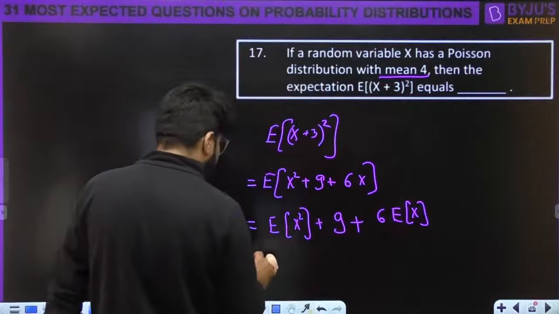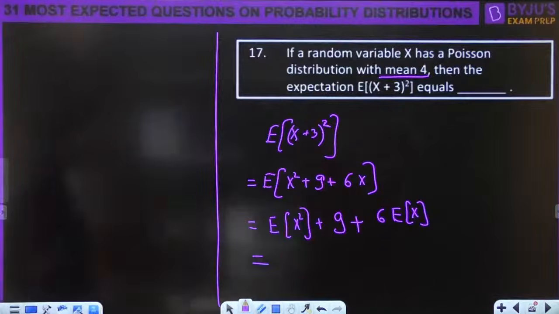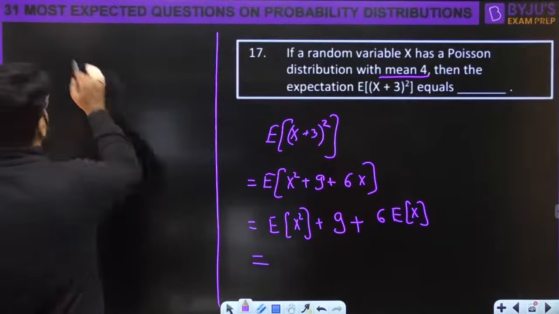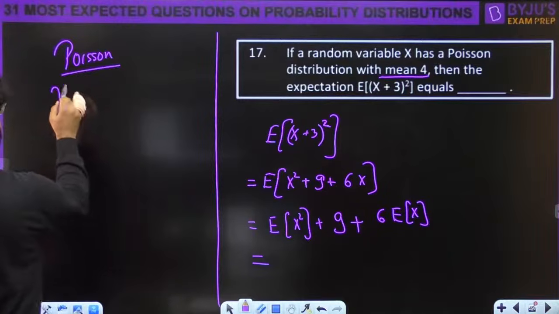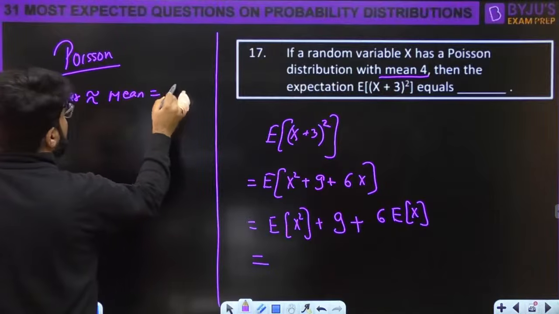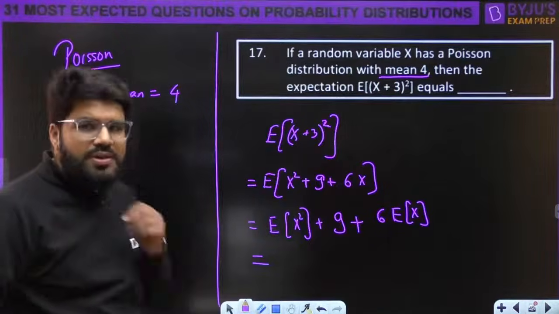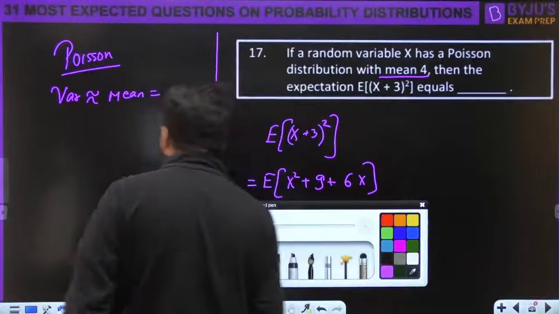E of x means mean, but I don't know the mean square value. But we will use the fact that if it is Poisson, the variance is equal to the mean. So both are actually 4. That is the property you can utilize here.